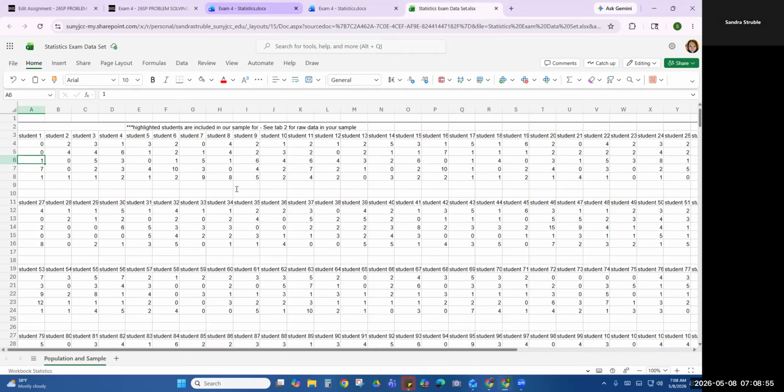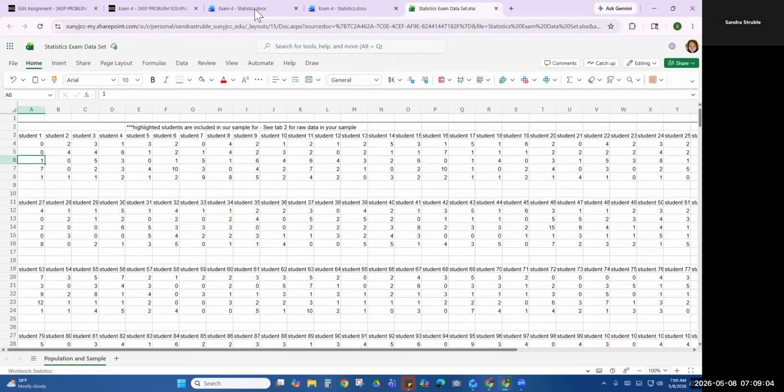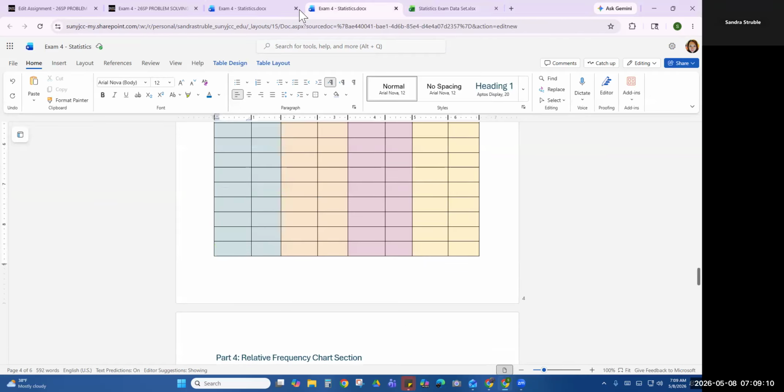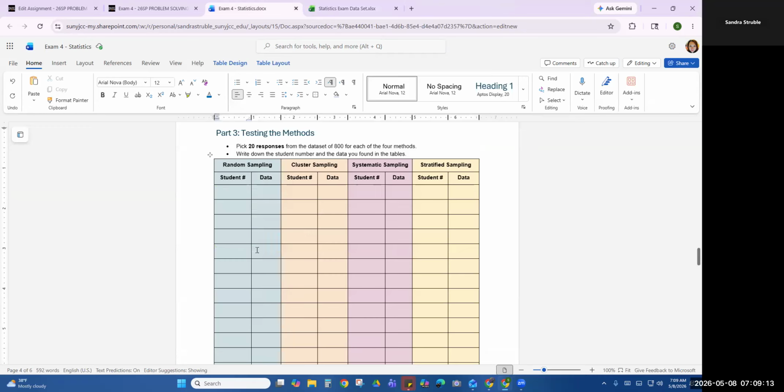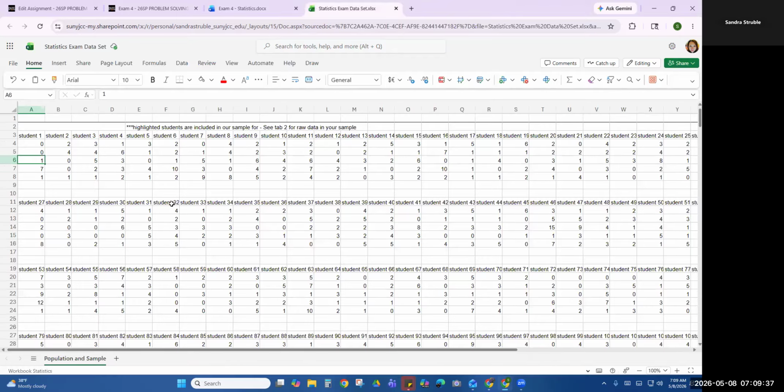So when you come over here to write student number and data, you are not to write that each of these students is one piece of data. I know this seems kind of confusing. Say you want to clear this out. Come up here and do, I'm going to go with systematic. All right. Say I choose for systematic that I want to go with every, I'm going to start with a random person, a random student, and then every 10th response I'm going to use in my sample. Okay. So I'm going to randomly choose this student here.